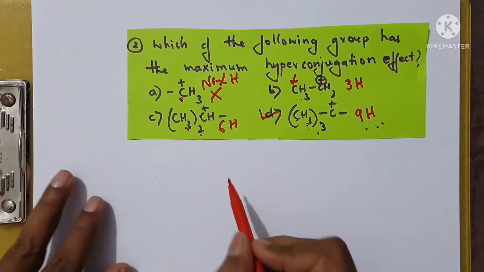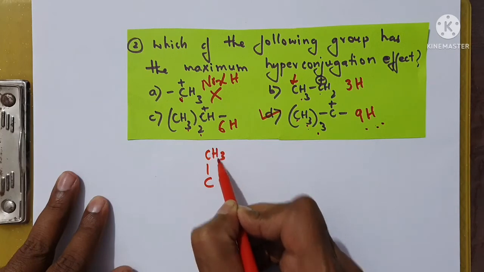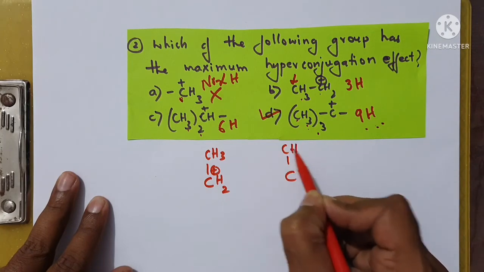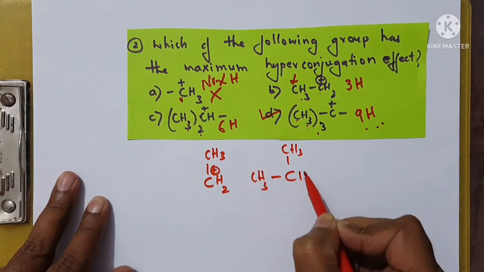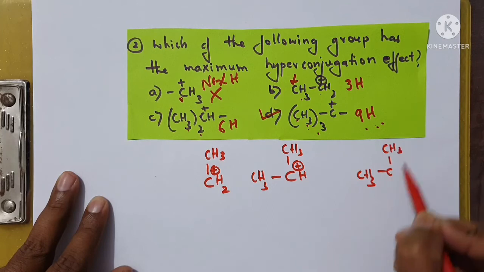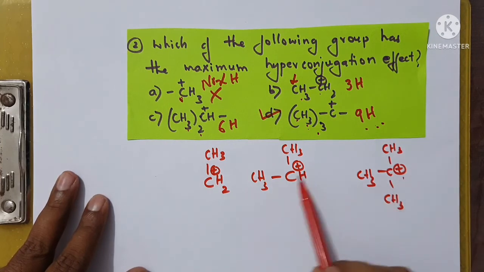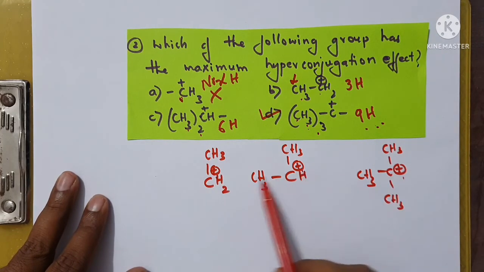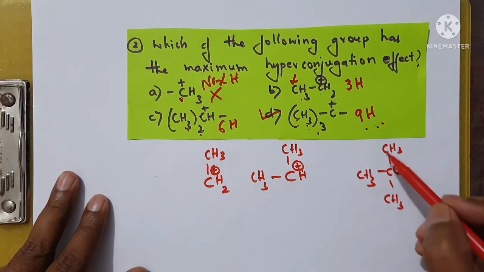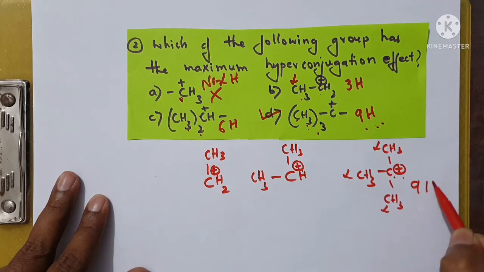So you should also know this, I'll just show it for you, children. You can understand it in a better way. If you observe here, this is 1, this is 2, and one more is here. There is a carbocation in all. Yes, sir, carbocation. There is a chance of hyperconjugation, but there should be an alpha hydrogen. Sir, this carbon has got 3 alpha carbon atoms. Totally 9 alpha hydrogens are here.